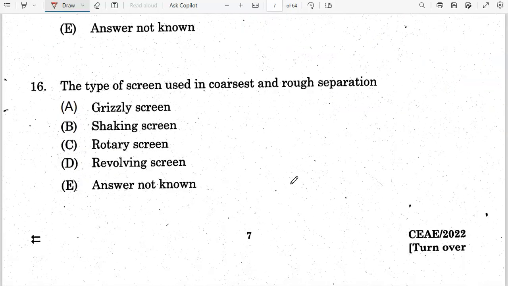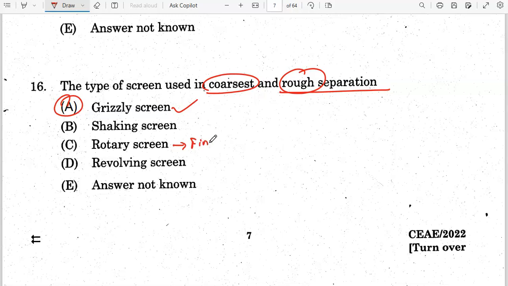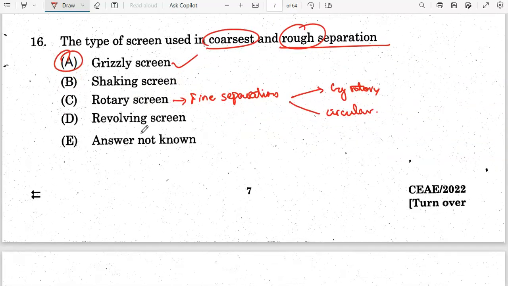Let's see the next question. The type of screen used in coarsest and rough separation. So grizzly screen is used for coarsest and rough separation. Option A is the correct answer. So for fine separation we can use a rotary screen. Okay, fine separations. Rotary screen is also divided into two types. One is gyratory, another one is circular. So for this question the option is A.